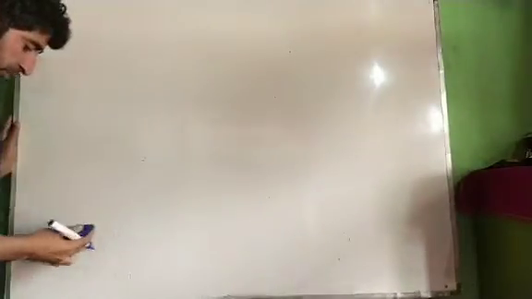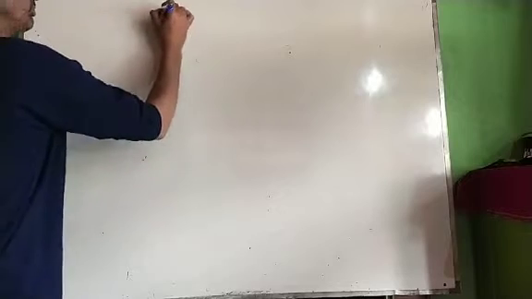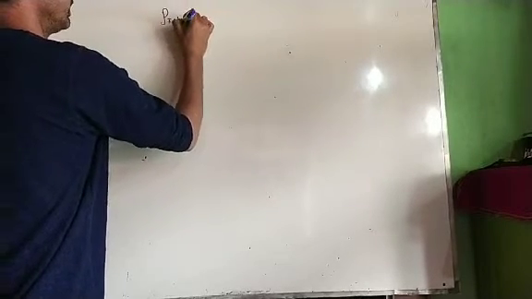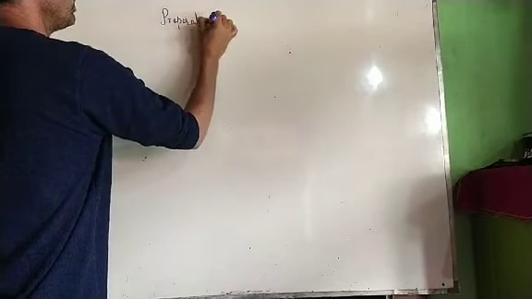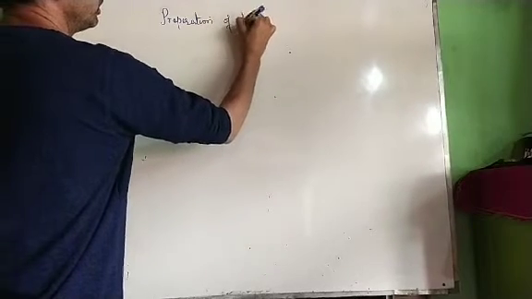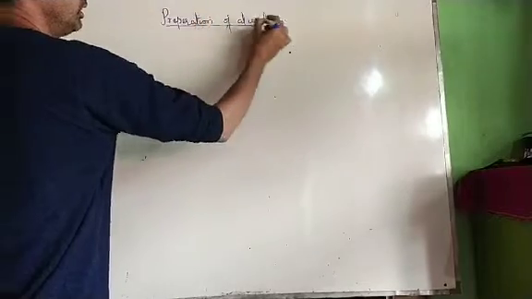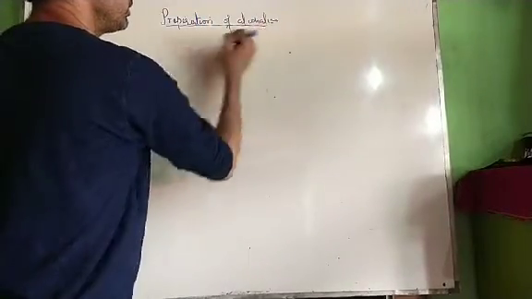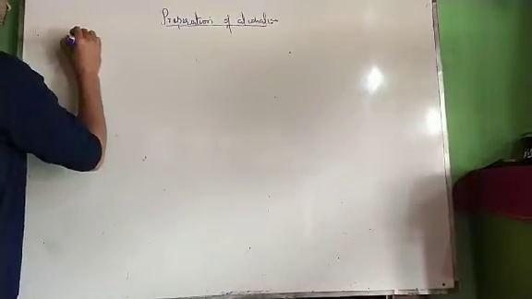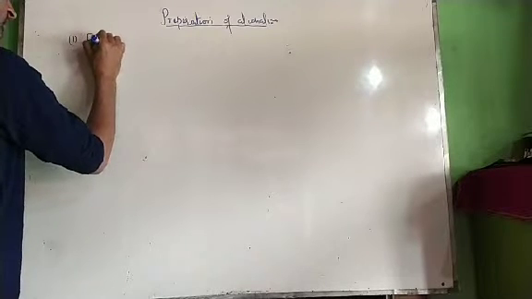Now the most important topic from this unit is the preparation of alcohols. Very important. There are a number of methods by which we can prepare alcohols. Our first method is from alkenes.